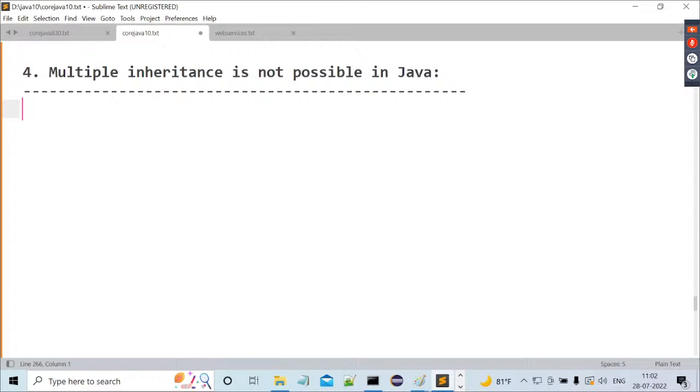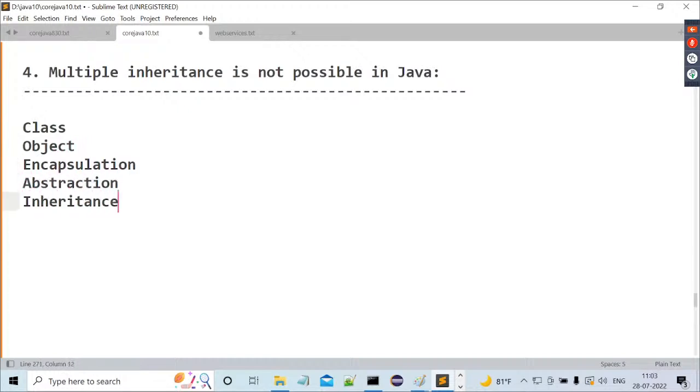Got it or not? Then what are the various object-oriented features we have? Observe this clearly. Nearly 7 object-oriented features are available. What are they? First one is class. Second one is object. Next, encapsulation. Next, abstraction. Next, inheritance. Then polymorphism. The next one is message passing.